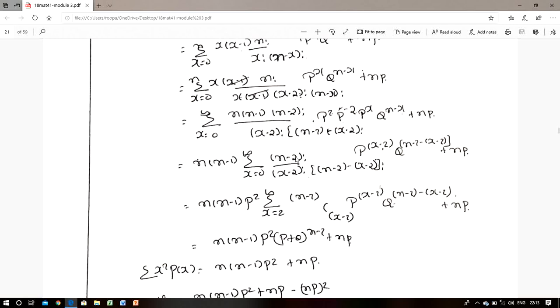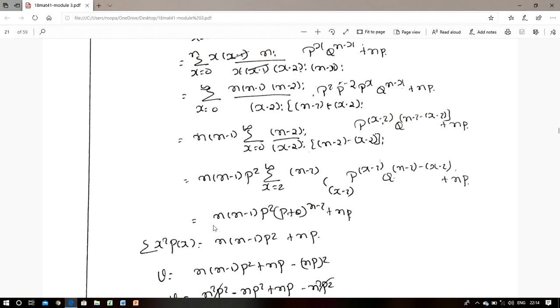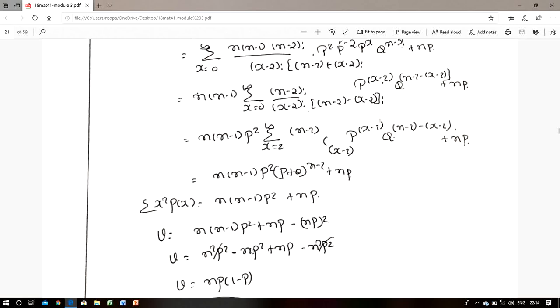Again it is in the form of nCx, that is n factorial divided by x factorial into (n minus x) factorial. So we can write (n minus 2)C(x minus 2) into p to the power of x minus 2 into q to the power of n minus 2 minus (x minus 2). Again this whole term can be written as (p plus q) whole to the power of n minus 2, plus np. But here p plus q is equal to 1. So summation x square into p of x is equal to n into (n minus 1) into p square plus np.